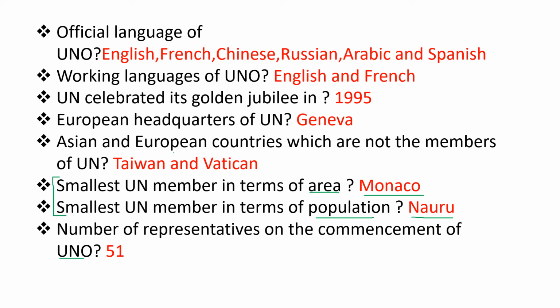So, official languages of UNO: English, French, Chinese, Russian, Arabic and Spanish. Working languages of UNO: English and French. UN celebrated its Golden Jubilee in 1995. The European headquarters of UN is Geneva. The Asian and European countries which are not members of UN are Taiwan and Vatican. The smallest UN member in terms of area is Monaco. In terms of population, it is Nauru. The number of representatives on the commencement of UNO is 51.